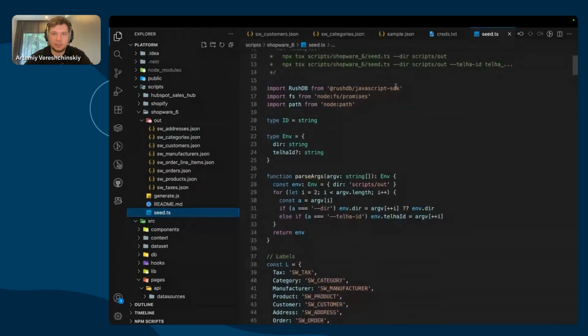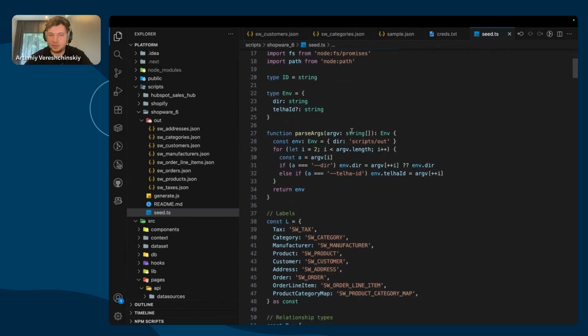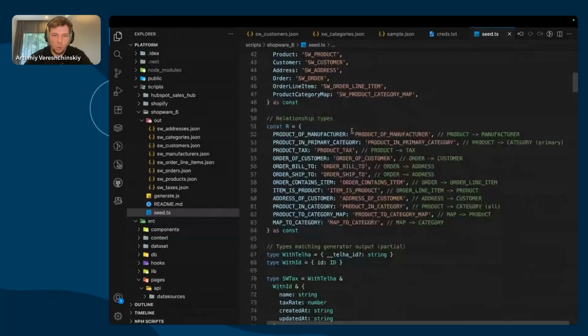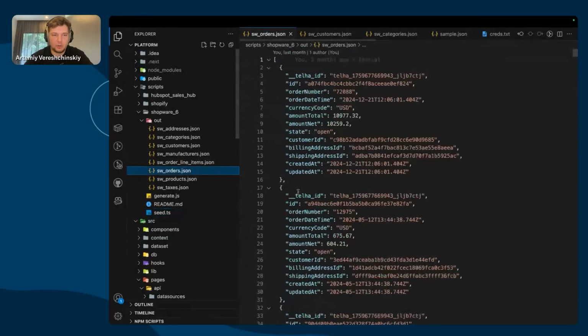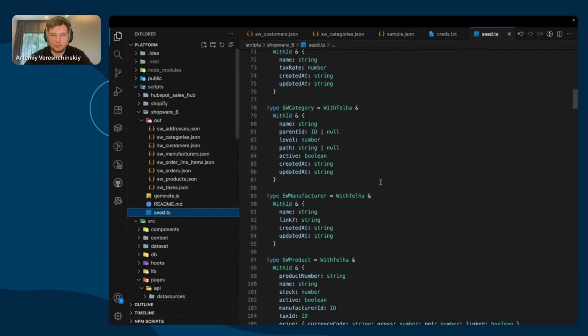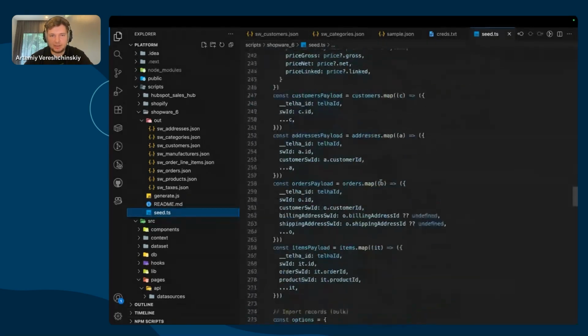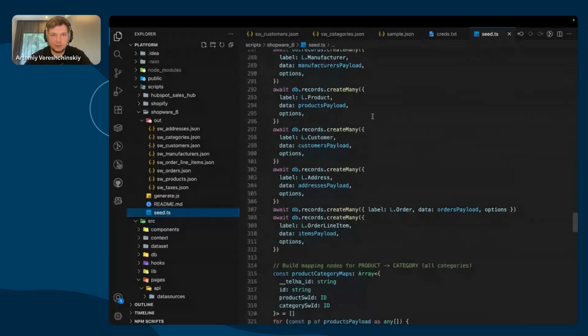And we use the RushDB API. The same goes for Python, and we have the SDK for TypeScript. So we just map our orders, our products, and other stuff all together into the API, and we just ingest it to the graph.